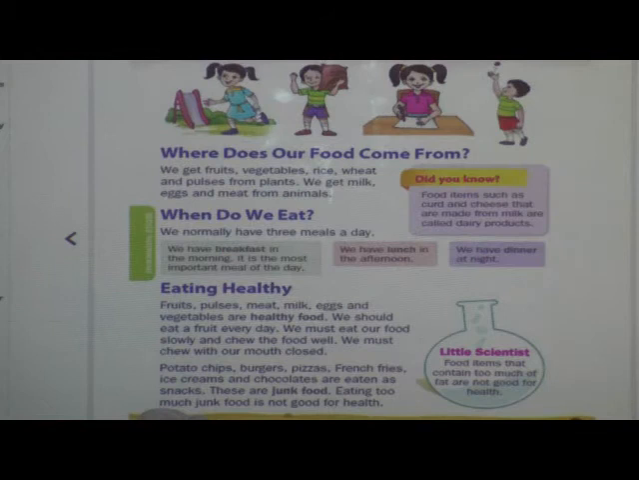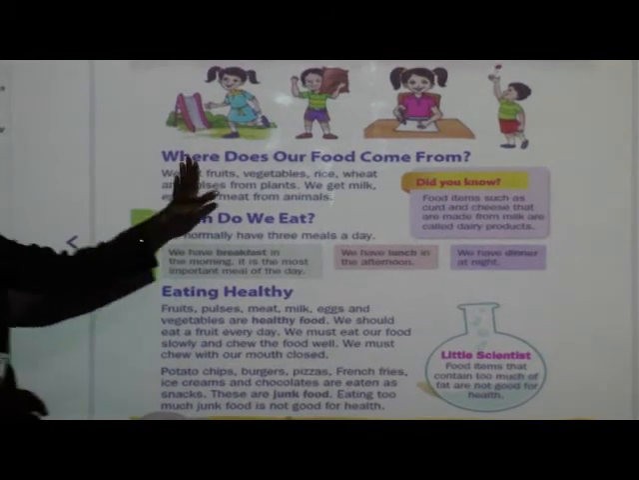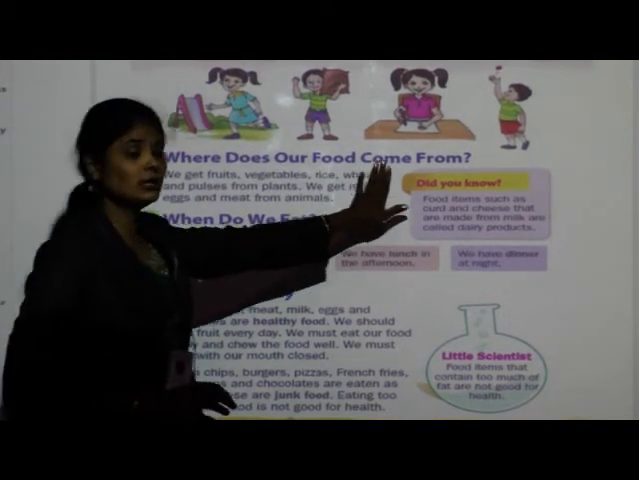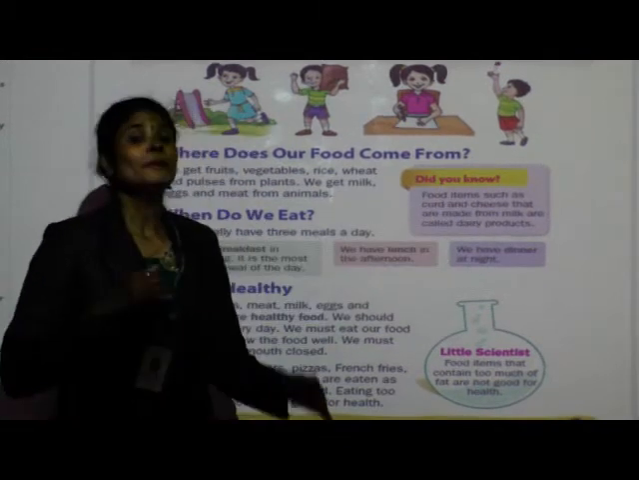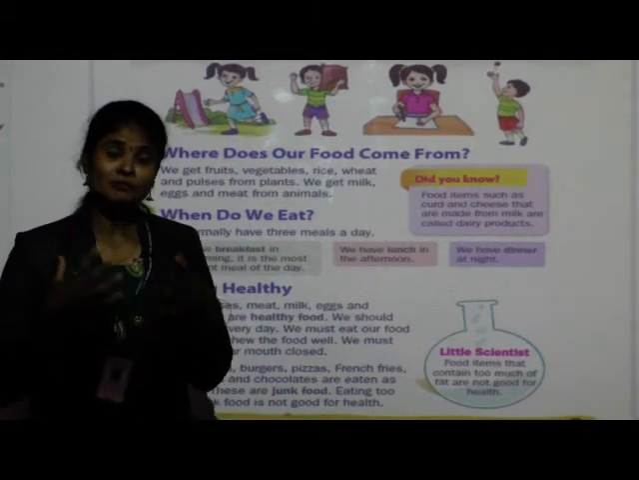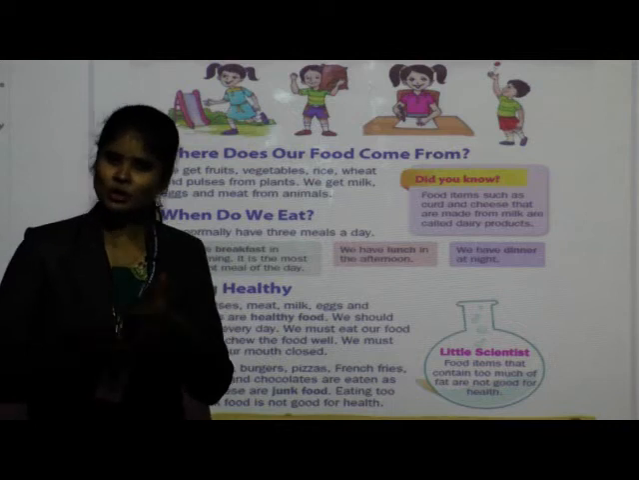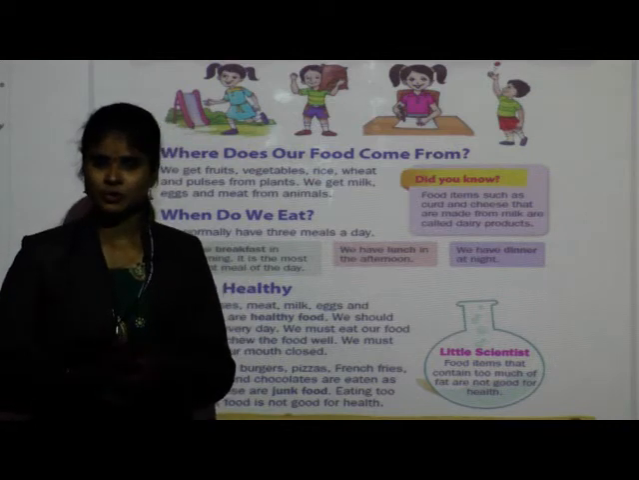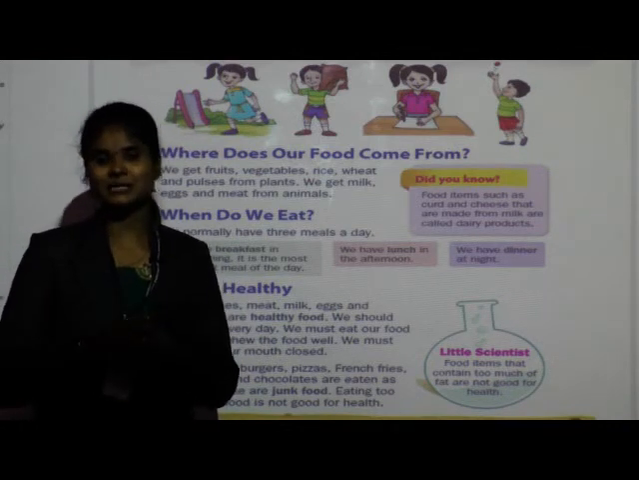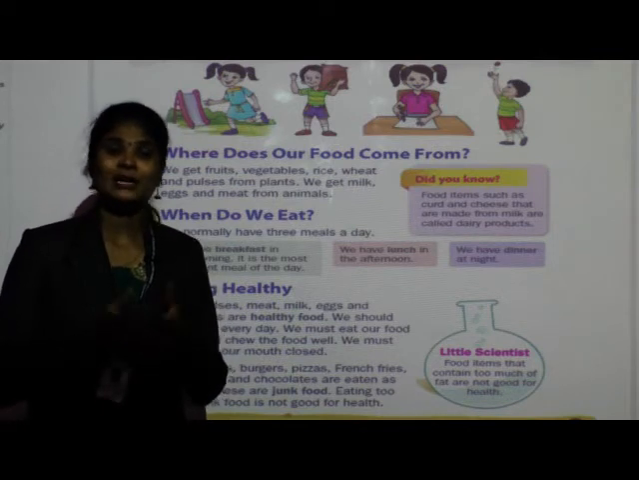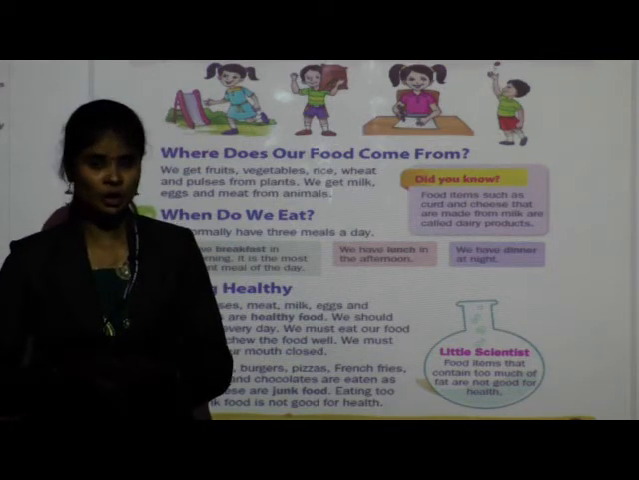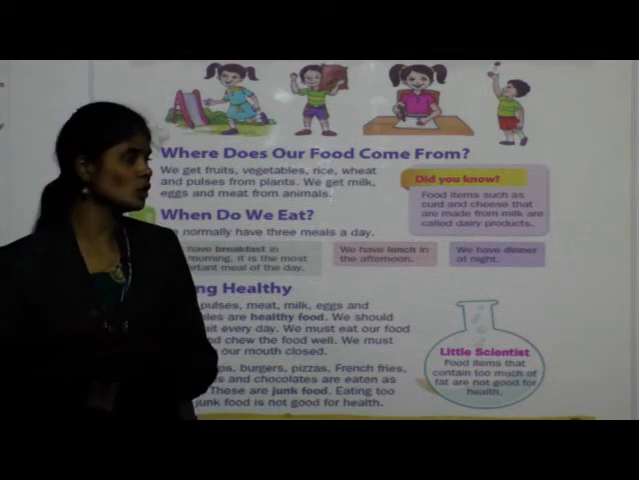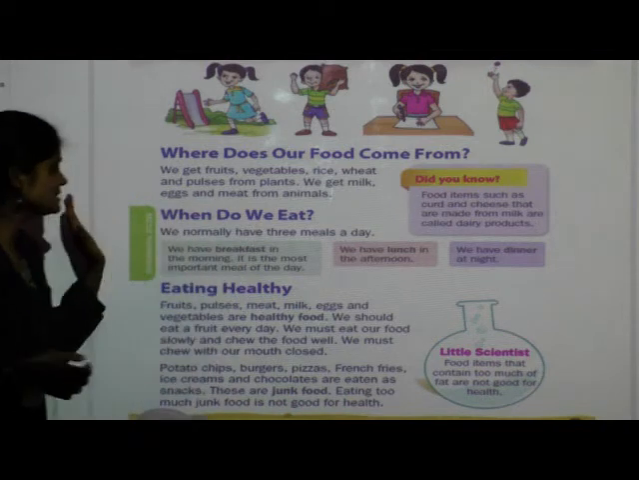See children, now where does our food come from? Whatever food we eat daily, do you know where it comes from? Who gives us food? Who provides us food? What are the main sources of food? Do you know? If you don't know, then we will see here.